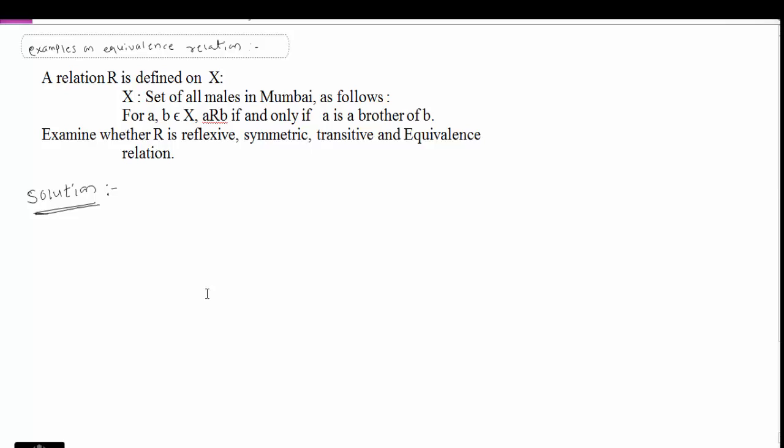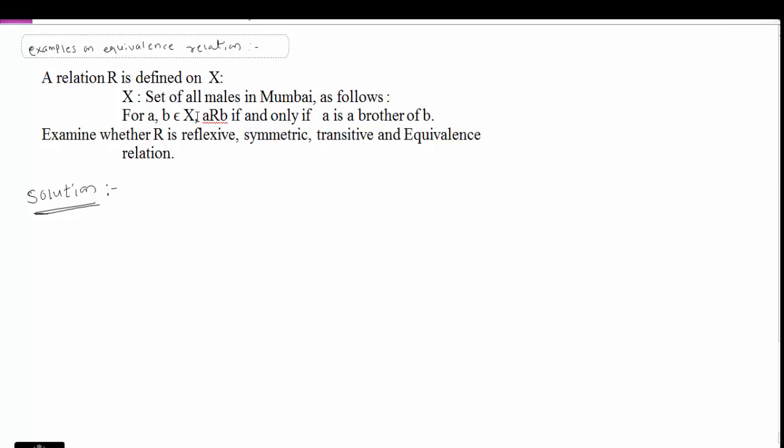Hello students, let us see some example based on equivalence relation. The example is given here. A relation R is defined on a set X where X is the set of all males in Mumbai as follows.